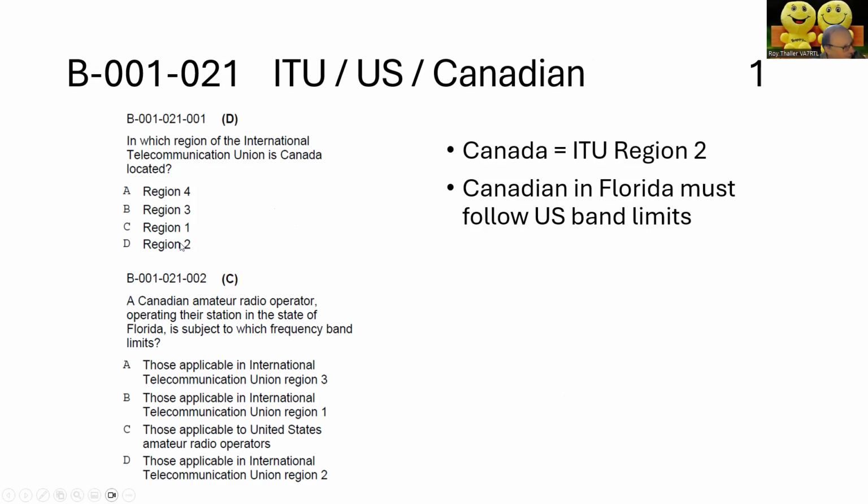Canada is in region 2. If you're a Canadian amateur radio operator operating in the state of Florida, which frequency bands and limits do you have to follow? The only answer that makes any sense is that because you're operating in the U.S., you have to follow the U.S. guidelines. So C is the correct answer: those applicable to U.S. amateur radio operators.